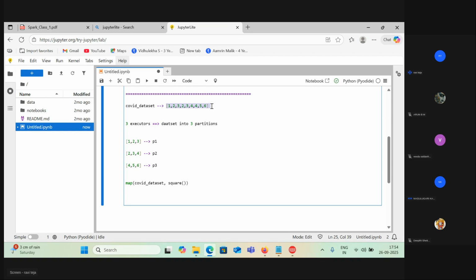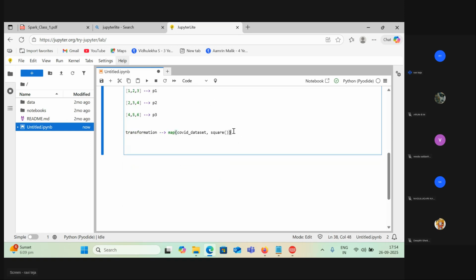First thing we are going to do whenever you read the data is Spark will do the partitions. Now Spark did the partition and you got the three partitions: partition 1, partition 2, partition 3. Now I'm applying mapping. So this is a transformation. I'm applying a transformation on top of this. Now what happens here?